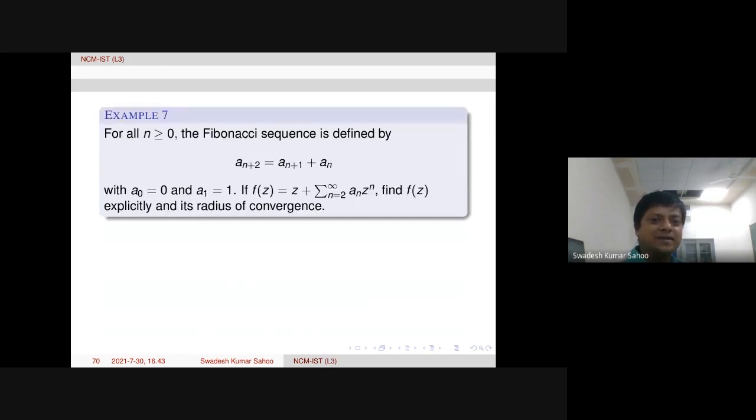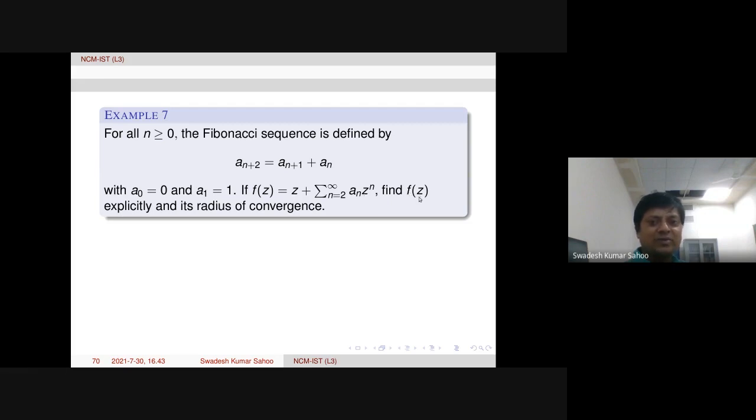So the final example, this is the Fibonacci sequence. And similarly, many recurrence relations may be given to you in terms of coefficients. Then find the radius of convergence. This kind of problem is also quite interesting. First, we can compute f of z. What is f of z? Then how to compute the radius of convergence? Because this Taylor series is about the origin.